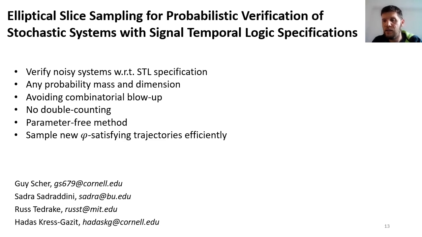We use the STL robustness metric as a measure to decide if the trajectory is satisfying the specification or not, and also to guide the sampling. The fact that we work on full trajectories and that we sample simultaneously from the constrained domains with ESS makes it so that we do not double count events like in chance constraints approaches, or do we have over-approximations. We use parameter-free slice sampling, which is at times even more attractive than optimized algorithms that might be faster, but you need to hand-tune parameters per application domain for it to work well.